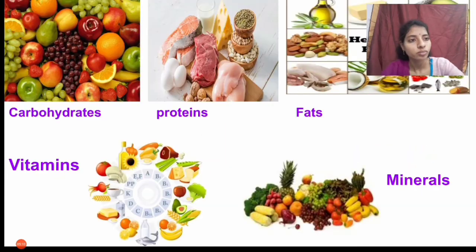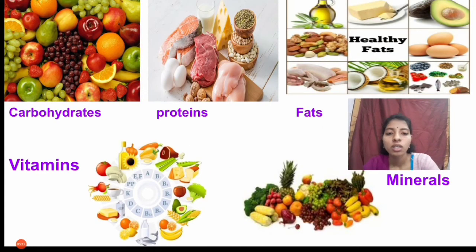So here you can see the essential components present in food: carbohydrates, proteins, fats, minerals, vitamins. These are some food items here. In these food items the essential components will be present like carbohydrates, proteins, fats, vitamins, minerals.